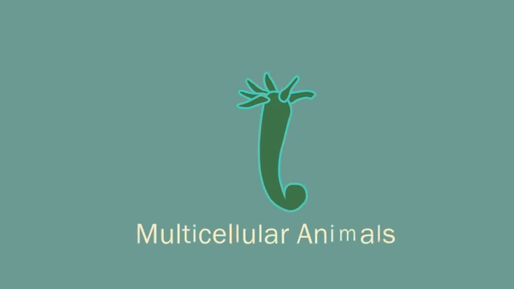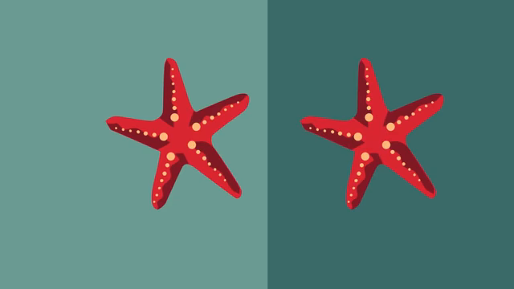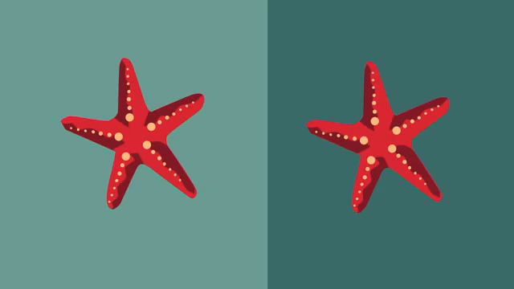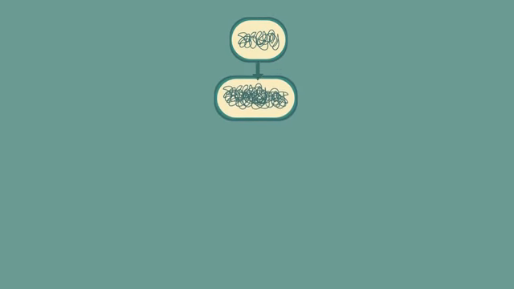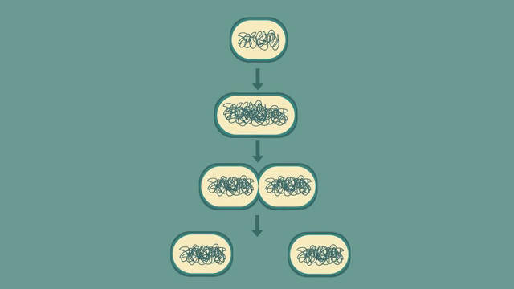Hydra are multicellular animals. They use budding to reproduce asexually. Little buds grow on the outside of the parent and then break off to form separate individuals. Starfish can either split in half, in which each half develops new arms to form a full starfish, or, if a starfish loses an arm, it will regrow that arm and the lost arm will over time develop further arms itself, turning into a complete starfish. Bacteria have the simplest process of all. They just divide as seen in mitosis to form two identical individuals.